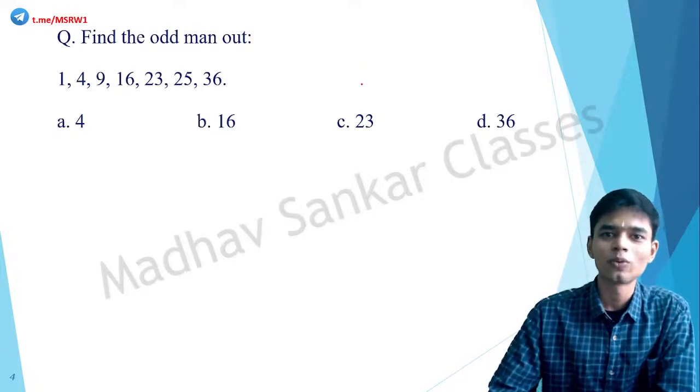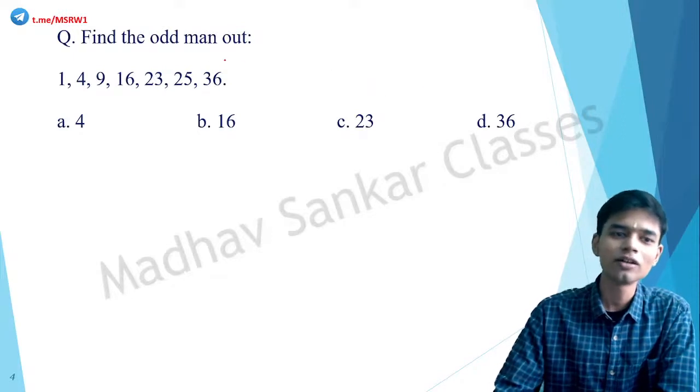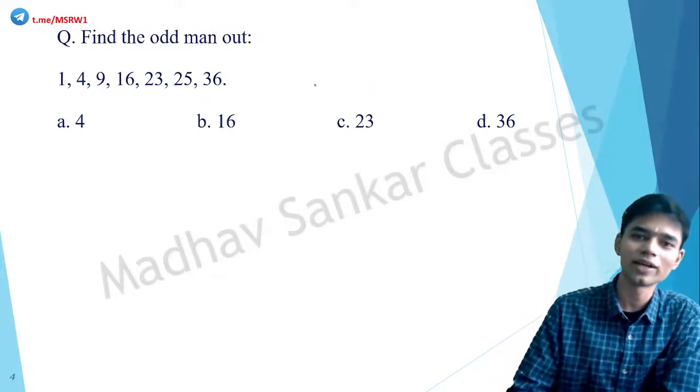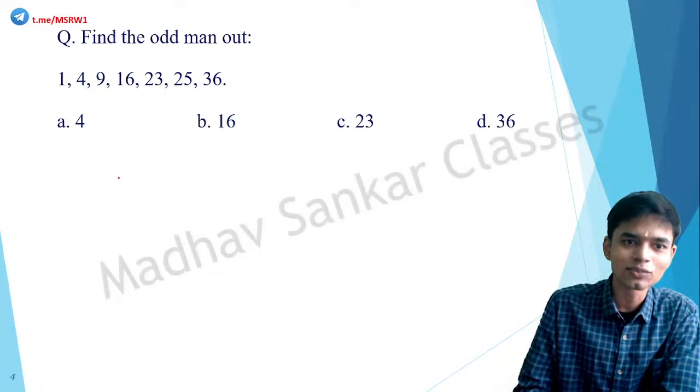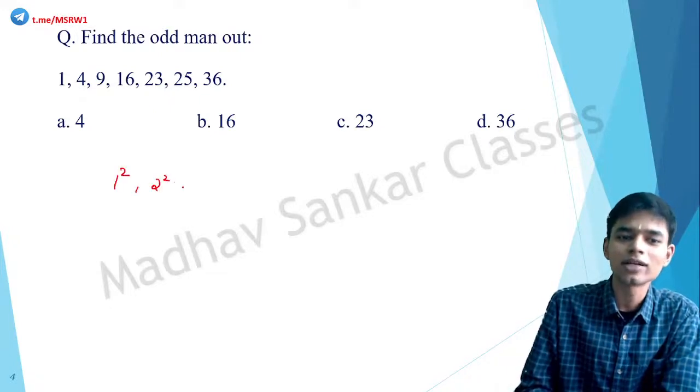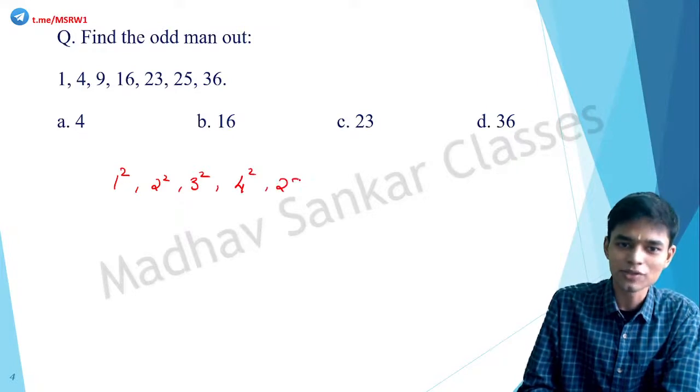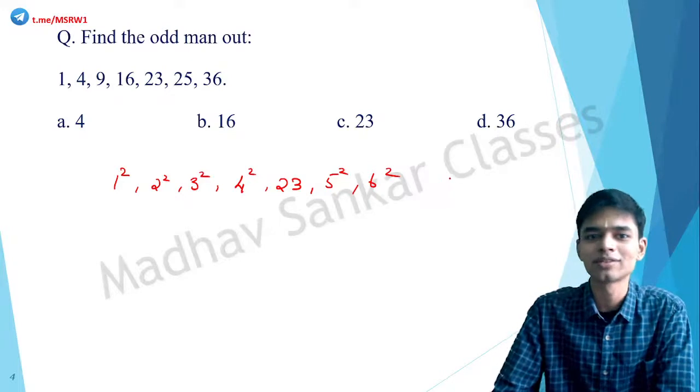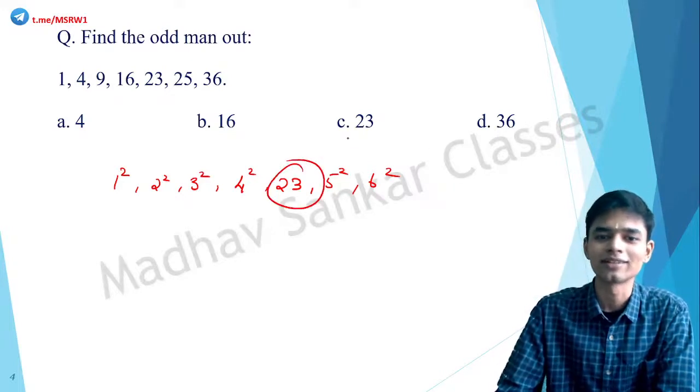Okay, so how to find the answer here? 1, 4, 9, 16, 23, 25, 36. Basically, this is what? 1 square, 2 square, 3 square, correct? 4 square, then comes 23, then 5 square, 6 square. So which is the odd man out? Odd man out is 23.